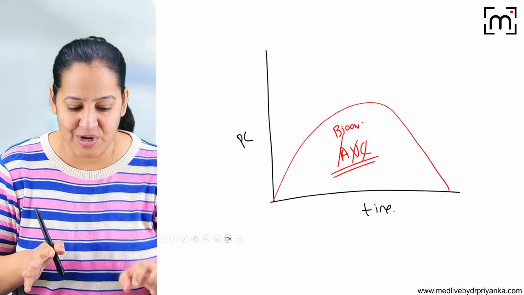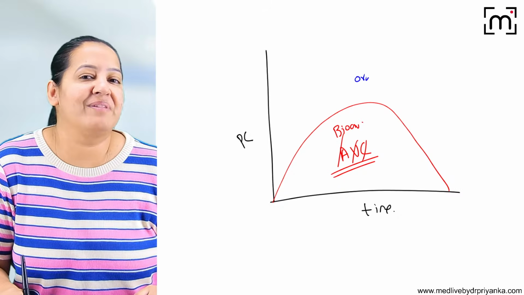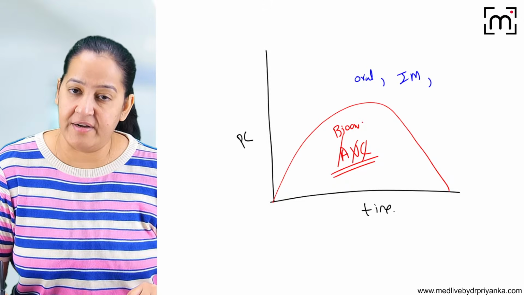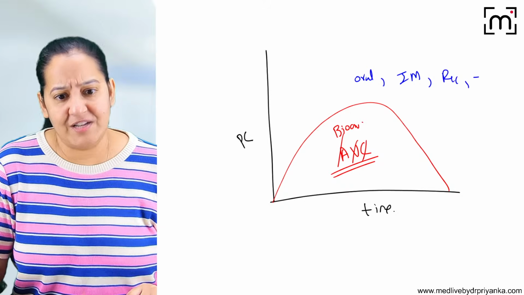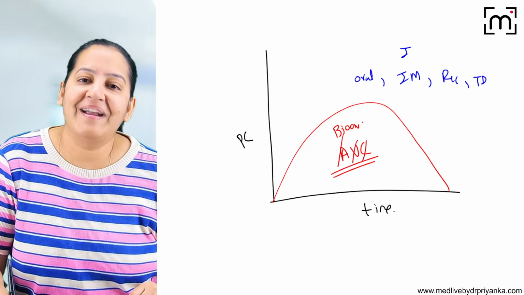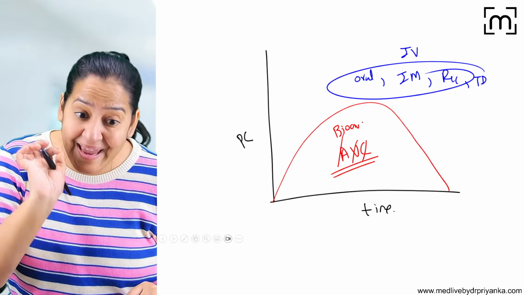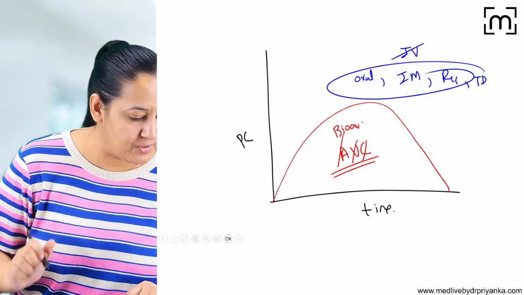by that route. It is not necessary that we are always calculating with the oral route. Maybe with the oral route the bioavailability is different, with the IM route the bioavailability is different, rectal route, transdermal patches, various routes. If you calculate IV, it is 100, and all these are less than 100. So the maximum area is in the IV route. You get many questions on this concept.